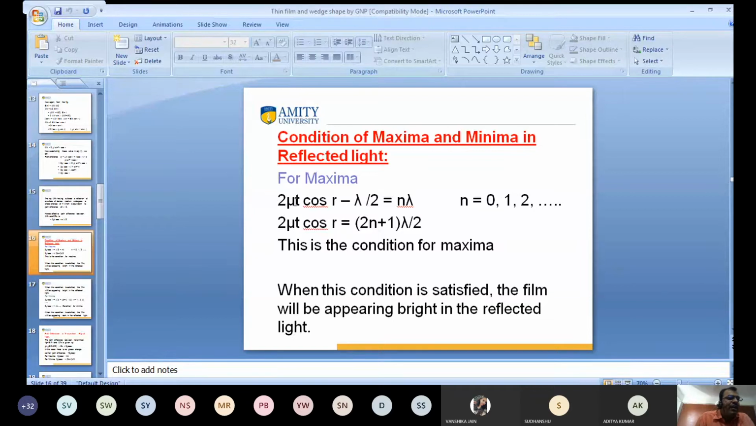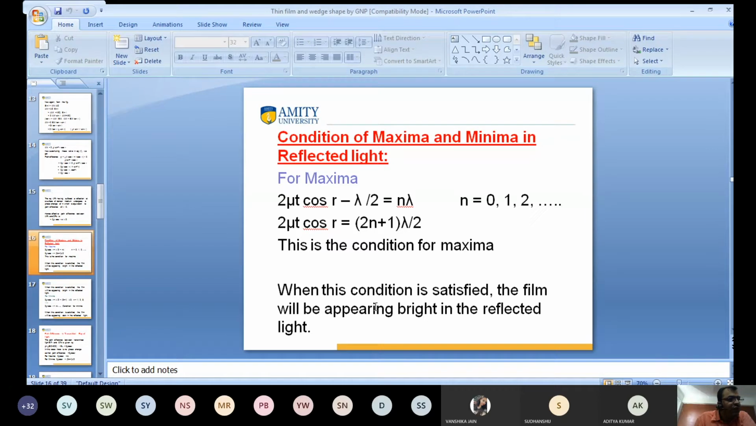Again, for the condition of maxima, the path difference is 2 mu t cos r minus lambda by 2, equal to n lambda. So what is the condition? 2 mu t cos r is equal to 2n plus 1 lambda by 2. This is the condition for maxima.